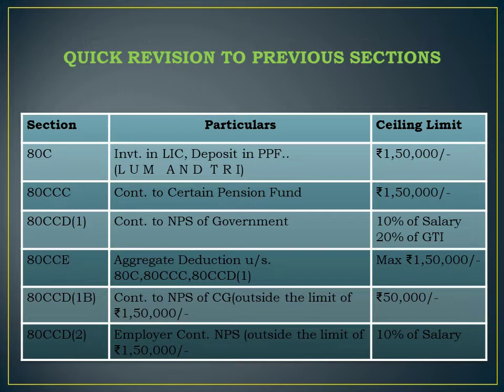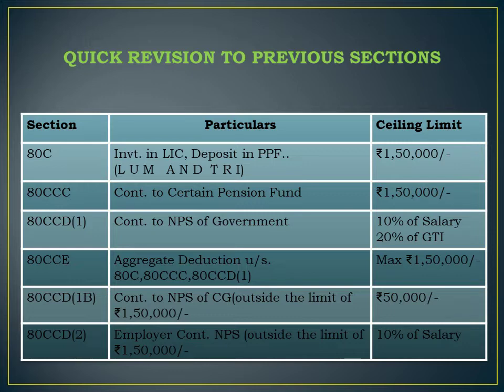It is a deduction based on the individual: if earning, then 10% of salary, and if not employed, then 20% of GTI, that is gross total income. 80CCE says that all of the above combined together, the maximum deduction allowed will be rupees 1,50,000.